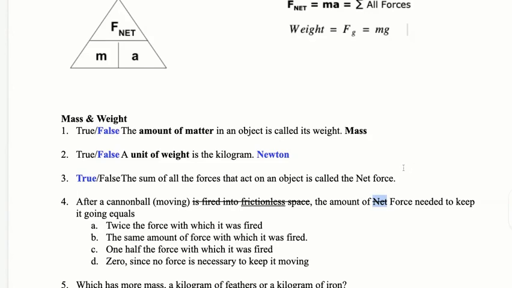Now, if I think about the actual question, net force, what that means is the sum of the forces needs to end up being zero. So if I had two friends, one's pulling, one's pushing with the same amount of force, that'd be net force. But again, that's a little less direct than what I want you to get at. I want you to realize that there's no force needed. None whatsoever. Zero. No force is necessary to keep it moving. That would be my answer.